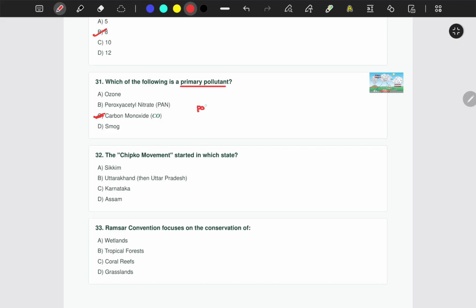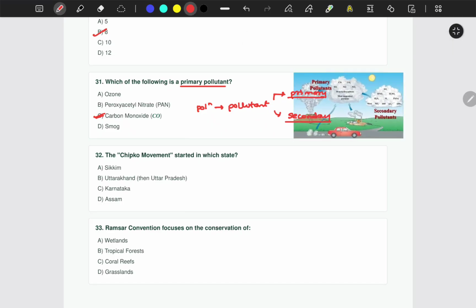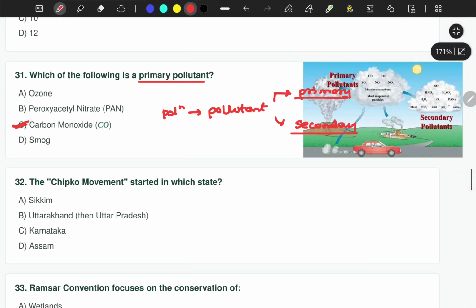So see, you have pollution, right? Pollution causing agents are known as pollutants, and there are two types of pollutants that we can classify them as. One is primary and the other is secondary pollutants, okay. What are primary pollutants? Primary pollutants, for example, carbon monoxide, carbon dioxide, nitrogen oxide. These are gases which are directly emitted by polluting sources, for example from vehicular emission, from factories, okay.